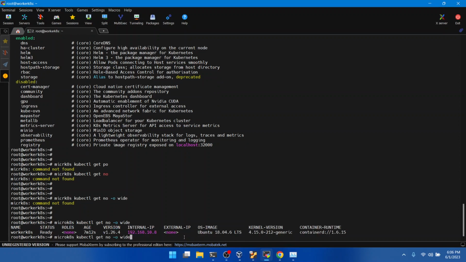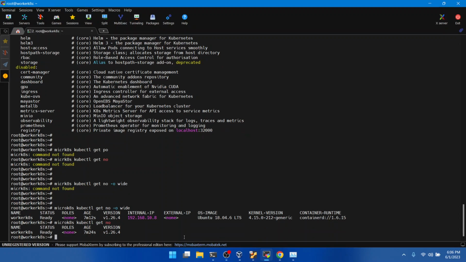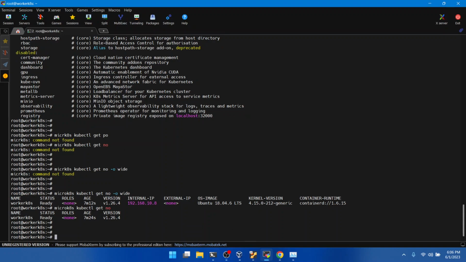So this is the detailed information of this one. Okay, here I need to explain something to you: this is the internal IP address, 192.168.10.0. This is a worker K8S node. By the way, the name, you can put any name. At the time of installation of my machine, I put this name. You guys can use any name.